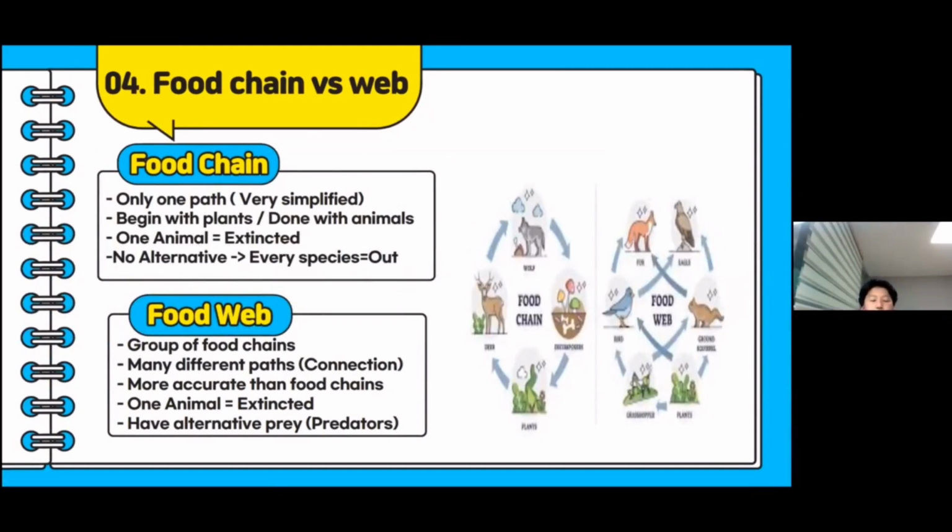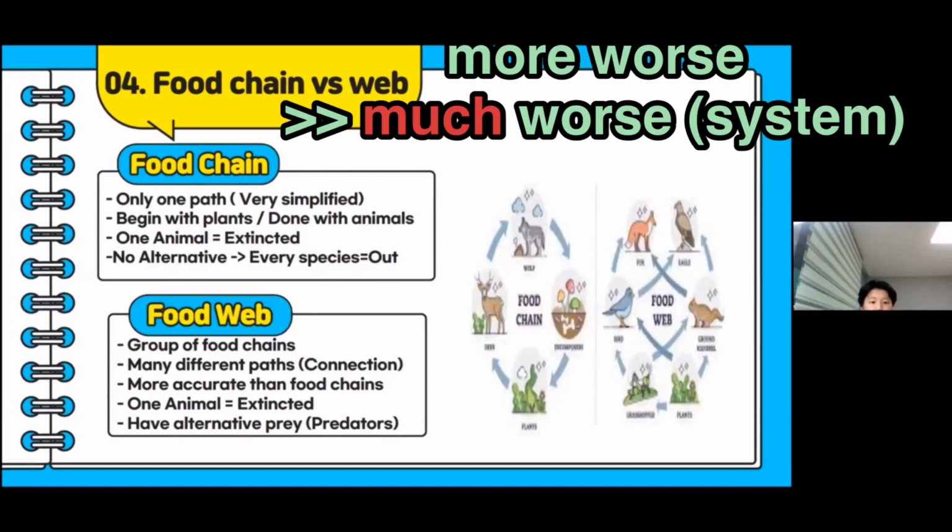I think we already know this because we studied it in society class, but a food chain has only one path of eating, such as in the picture. Because of this, it is not very accurate for describing the whole ecosystem because it is really simplified. Also, it always begins with plants and ends with animals, and that also makes the food chain worse.